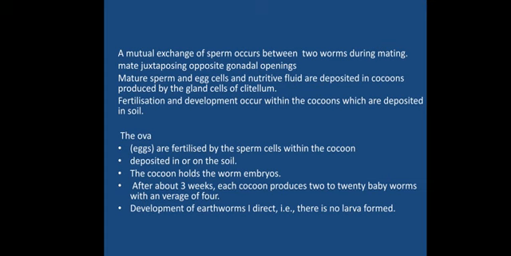Okay, so it is a direct development, and the fertilization takes place in the cocoons, which will be responsible for the development of the organism outside the body. So it is a direct development, but fertilization is also inside the cocoon, not actually inside the body. Okay, so that was about the reproduction in the case of earthworm.